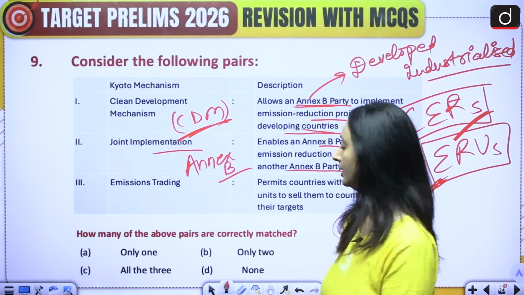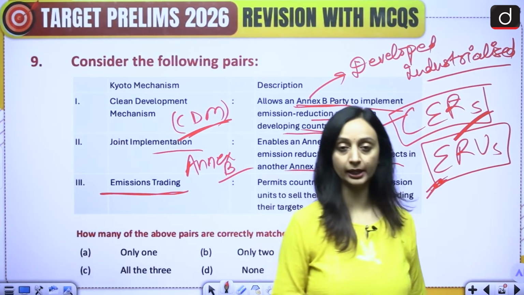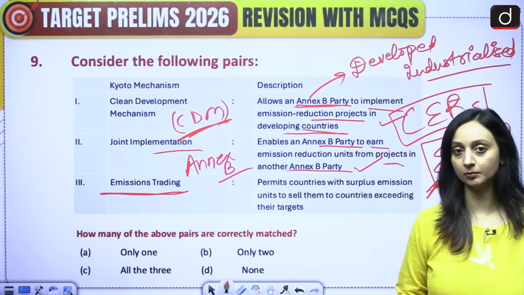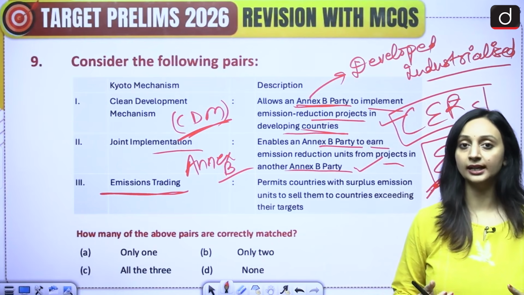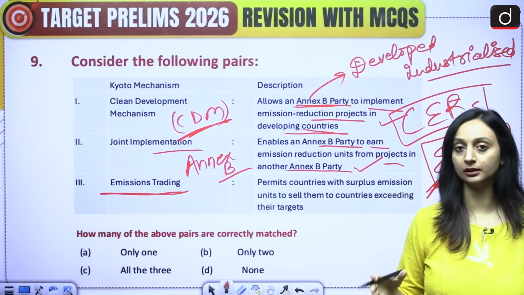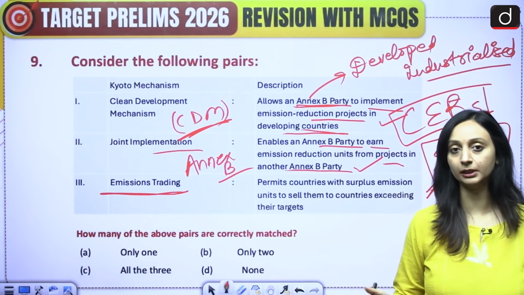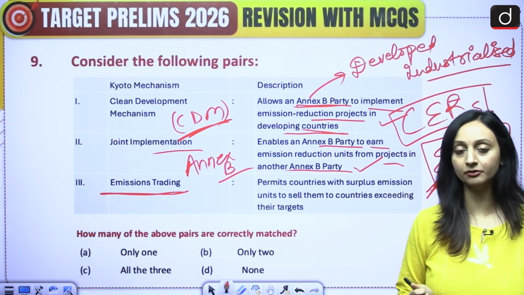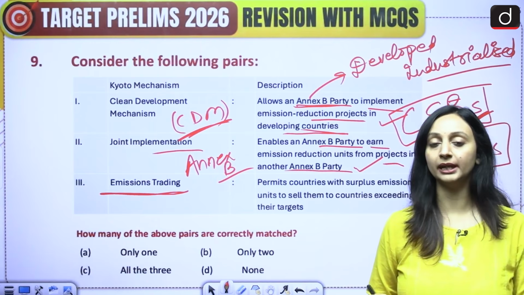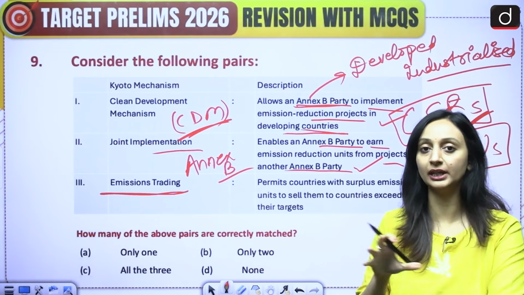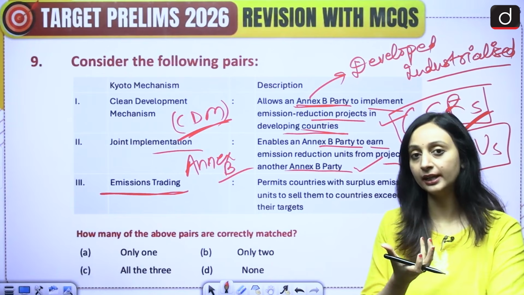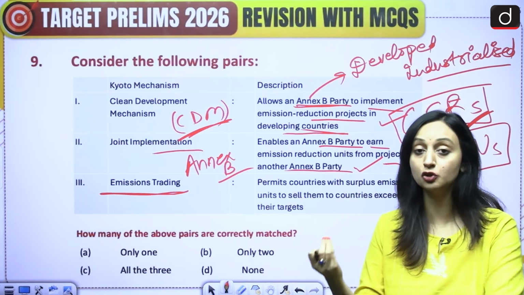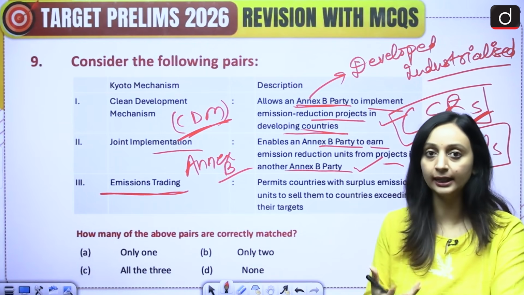And then emissions trading. As the name suggests, there is going to be a trading of these carbon units. If there's any country that has surplus, it can sell its surplus to another country that is in deficit. Let's say a country was allowed certain units of emission, but the country did not completely utilize the emission units, and they are still left with some. They managed to complete everything without making use of the entire emission units pool that was allowed to them. So they already have that surplus. Now they can further gain from that surplus by selling it to another country which is in shortage of these emission units. So trading can take place over here.